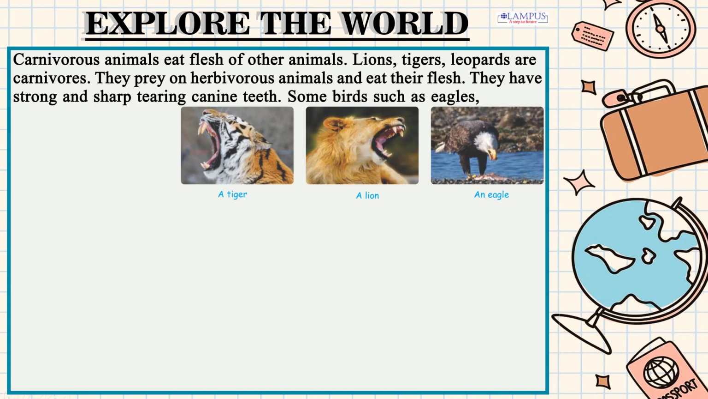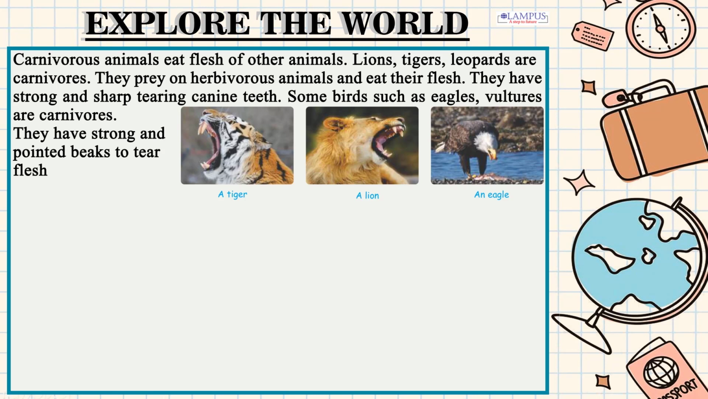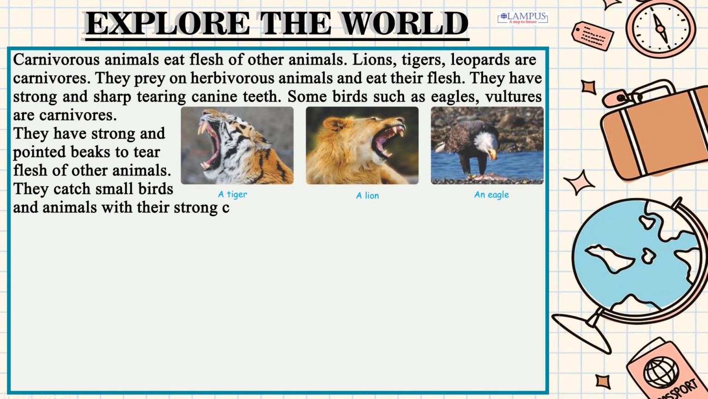Some birds such as eagles, vultures are carnivores. They have strong and pointed beaks to tear flesh of other animals. They catch small birds and animals with their strong claws. They have very sharp eyesight to spot their prey.